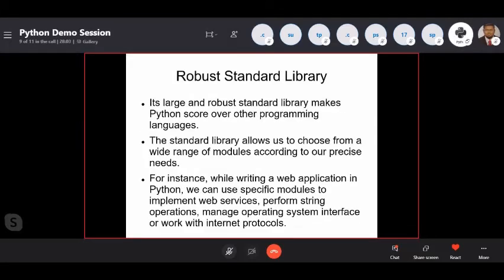Robust standard library. Yeah, the large and robust standard library makes Python score over other programming languages. I told you, right? This is the main and most important thing which makes Python reach the top place. Because based on our need, we have the library. If you are going to read an Excel file and get the data from it, you have a library.